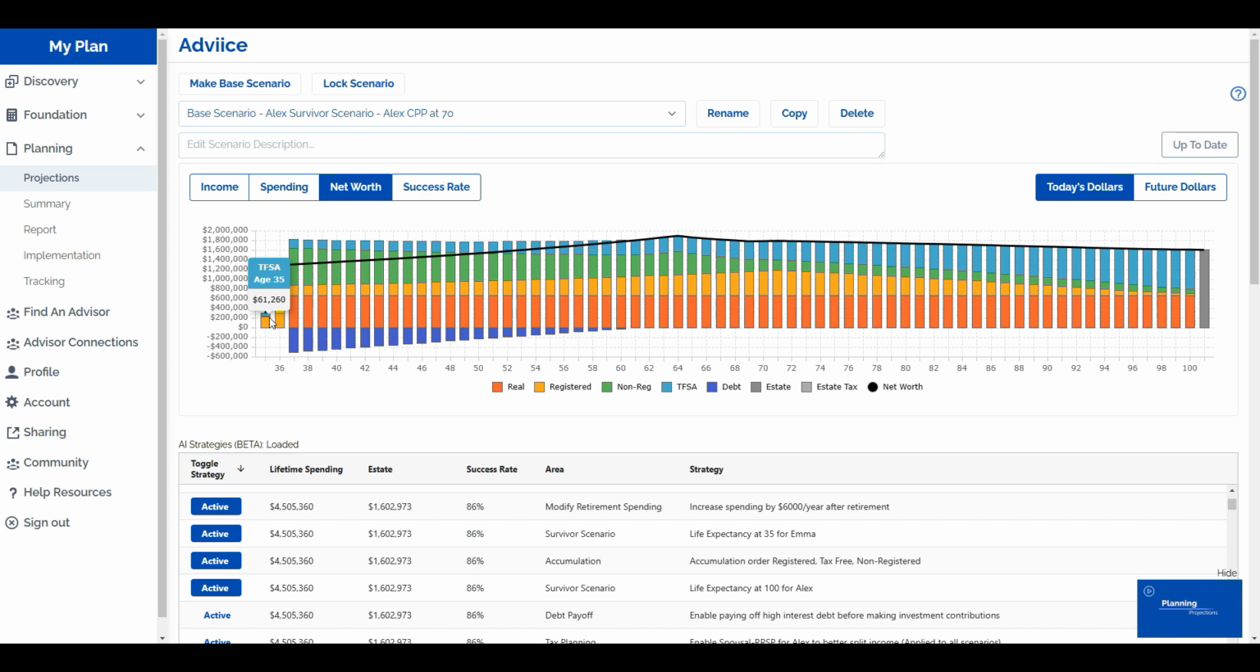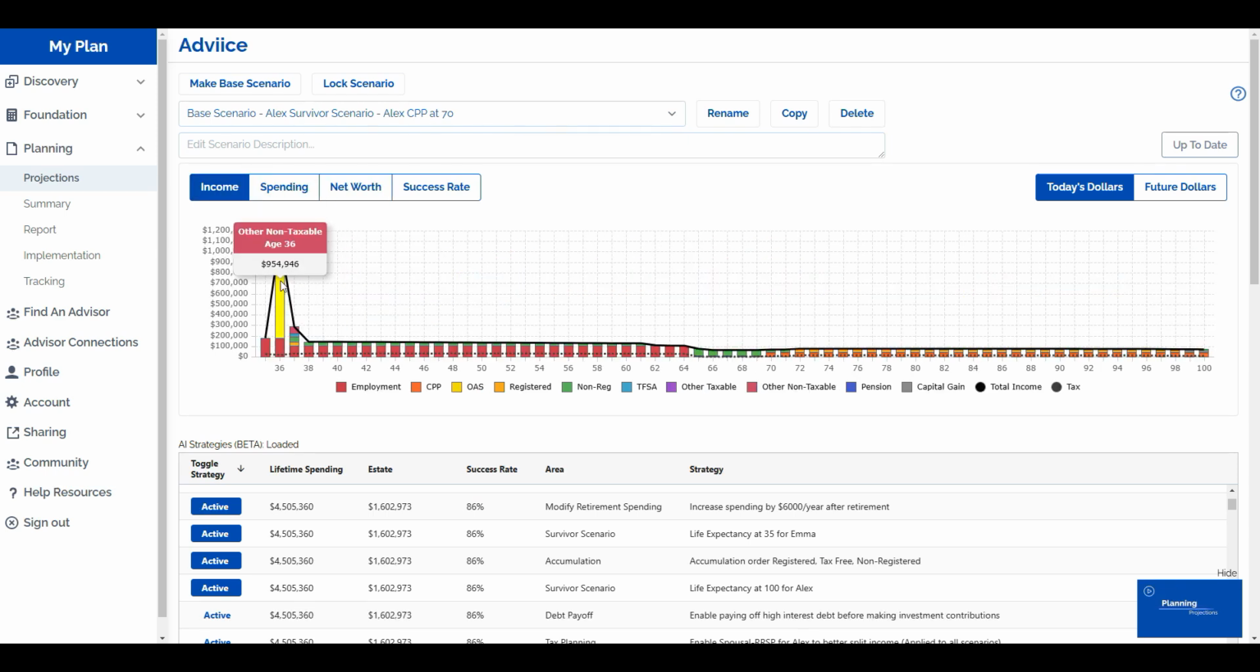Alex and Emma are in their early 30s. And what we've done in this scenario is that we have taken a look at a survivor scenario where Emma passes away quite early on within the plan. Now there's a couple of impacts here. So one, there's going to be a term life insurance payout. So there is a benefit there for Alex if Emma were to pass away early on in the plan.